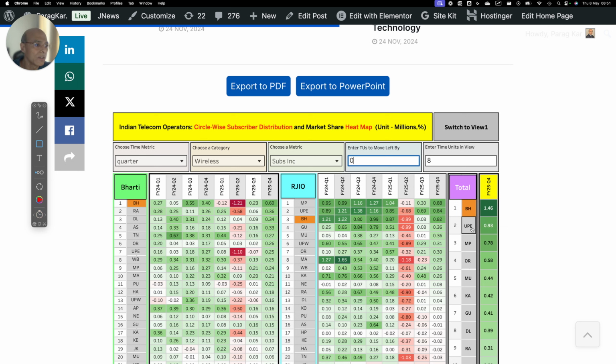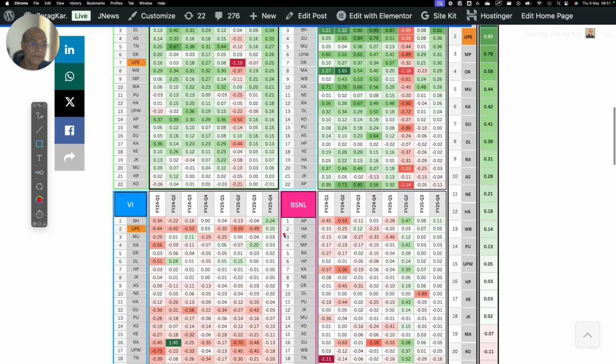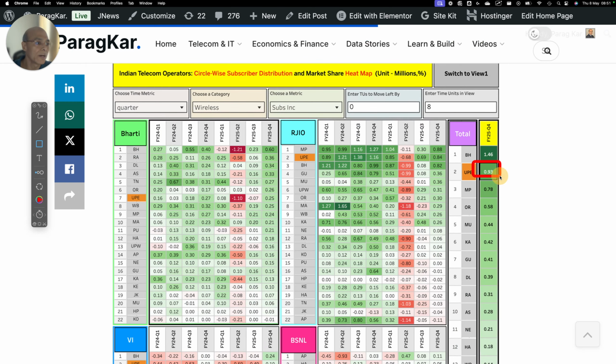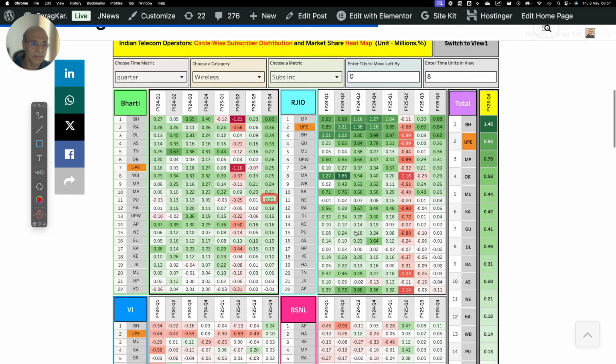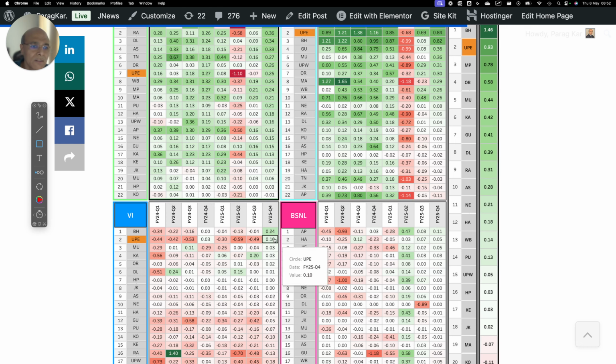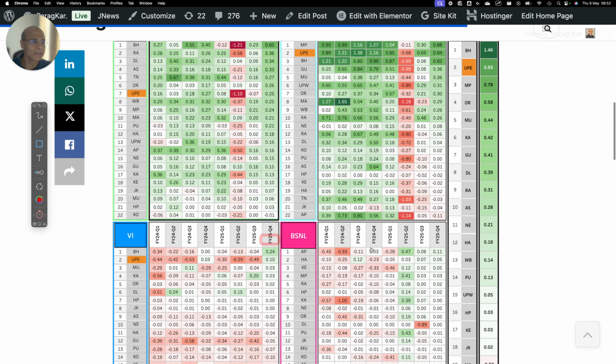Now let's look at UP East. If I click UP East here, you will see Bharti added 0.25 and Reliance Jio added 0.84. And then if you go to Vodafone Idea, it added 0.1. So UP East also has an increase of 0.93 million. The contribution has been significant from Reliance Jio, and Bharti also has added, but not as significant. And Vodafone Idea also added 0.1 million subscribers, right?